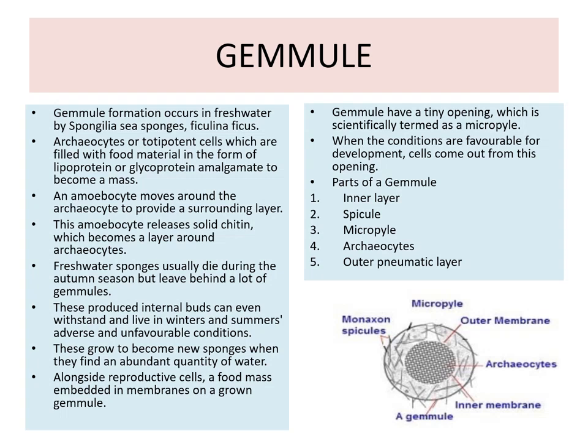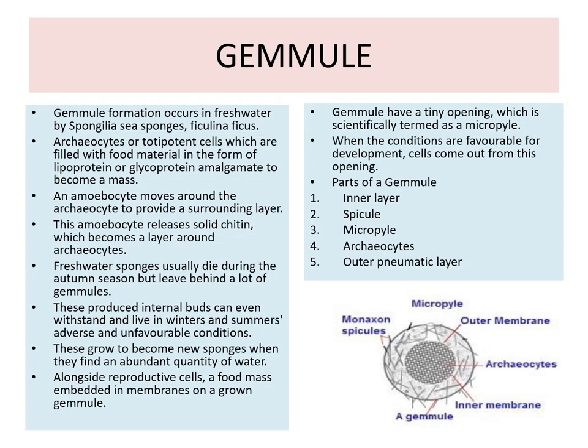Freshwater sponges usually die during the autumn season but leave behind a lot of gemmules. These internally produced buds can withstand and live through winter and summer, adverse and unfavorable conditions. These grow to become a new sponge when they find an abundant amount of water.